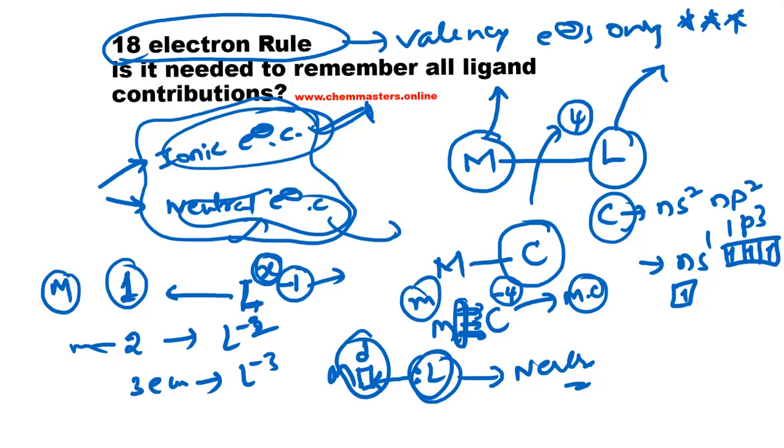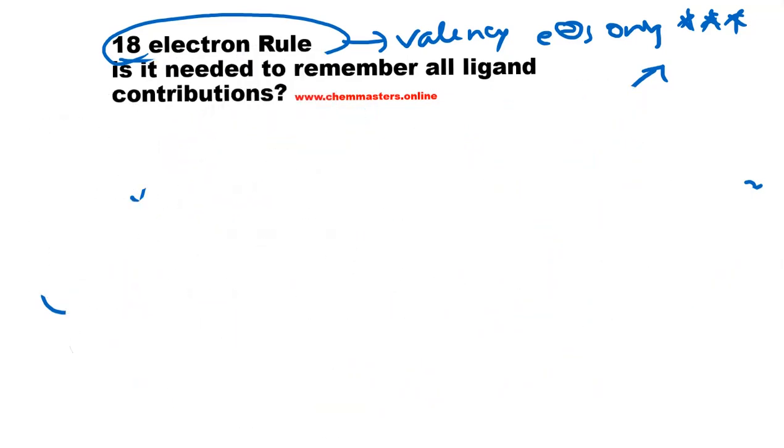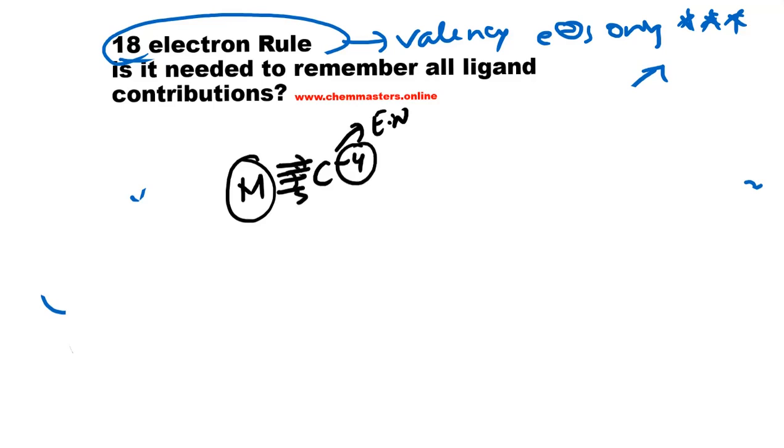Now come to the carbon once again. If elemental carbon is directly connected with the metal, or makes a bond with the metal, then carbon valency is 4, and here we need to look at the electronegativities. We know that carbon's electronegativity is more than that of the transition metals. In this case, electrons are dragged towards the carbon, and carbon must have a -4 oxidation state in the ionic electron count.